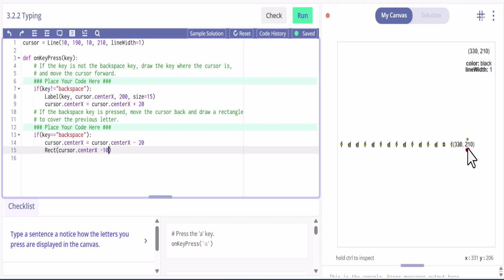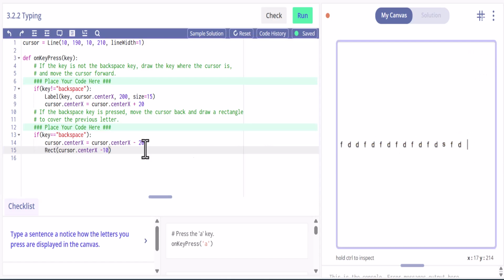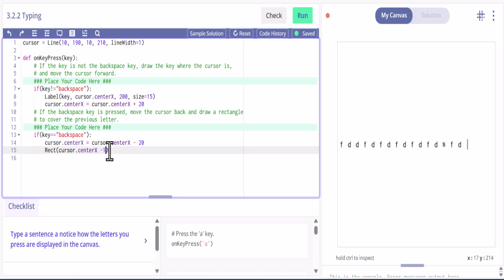So we're going to take the X minus 10 for that, but then you can also see we're going to do 190. Yeah, there we go. And then this we'll fill it with white. Okay. All right, let's check it out.